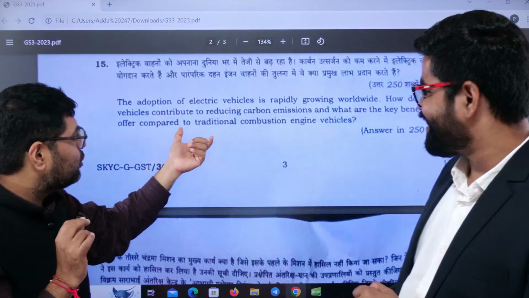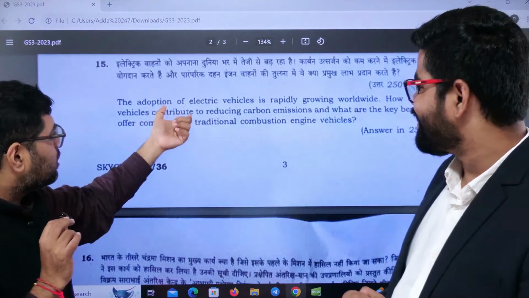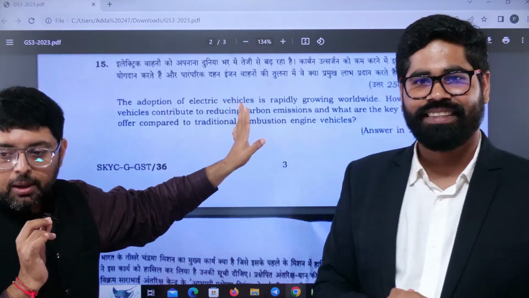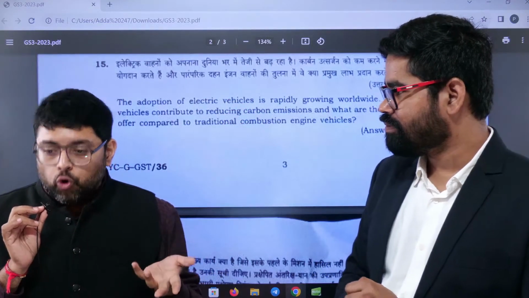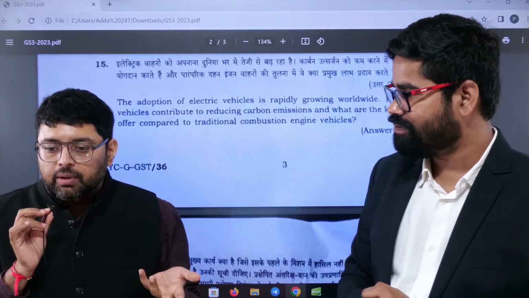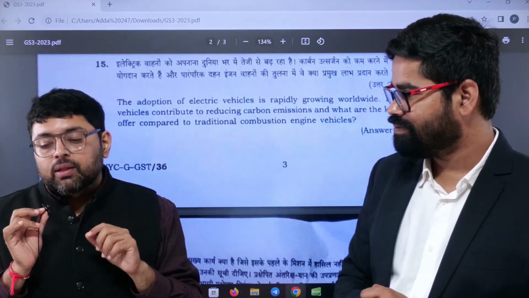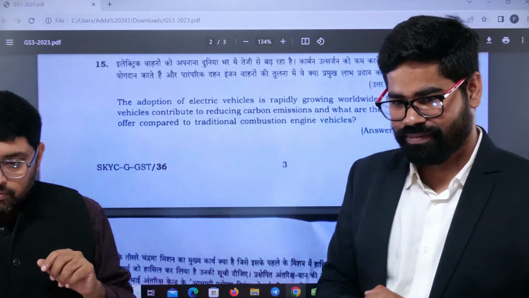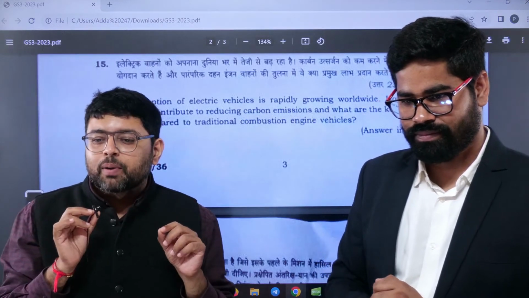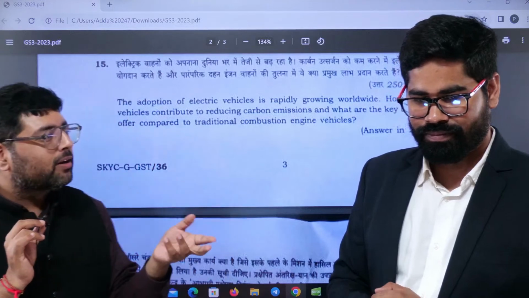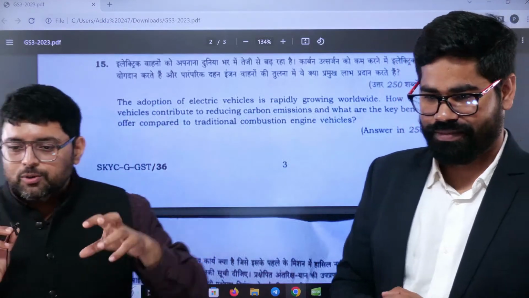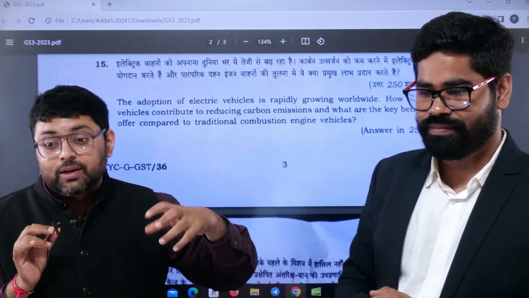And no doubt electric vehicles contribute to reducing carbon emission. But some of you may say that to produce electricity we need coal, as we are dependent on thermal now. But remember one thing, that in your environment you talk about point and non-point sources. Point is where you can collect easily, non-point is difficult to collect.